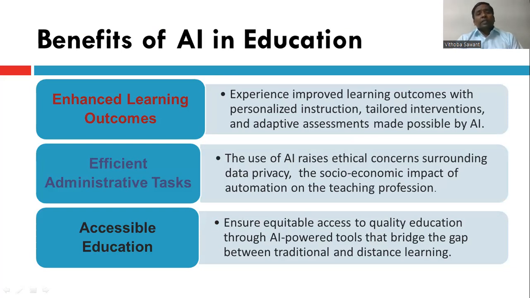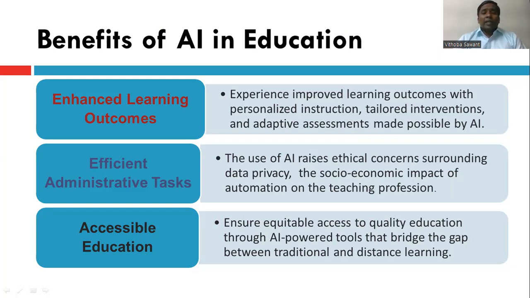These are the benefits of artificial intelligence in education. There are three things: enhanced learning outcomes, efficient administrative tasks, and accessible education. First, we talk about enhanced learning outcomes. We always decide the learning outcomes before teaching, what goals we are achieving and how the child will learn.